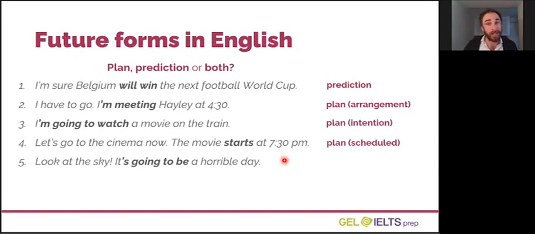The correct answer is prediction. This person has looked at the evidence. The sky is grey, there's dark clouds, and they think, okay, in my opinion, it's going to be a horrible day. I'm predicting what will happen in the future. This is not a plan. Nobody would plan a horrible day, hopefully.